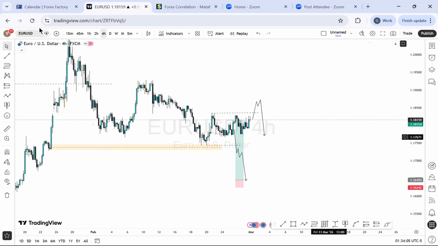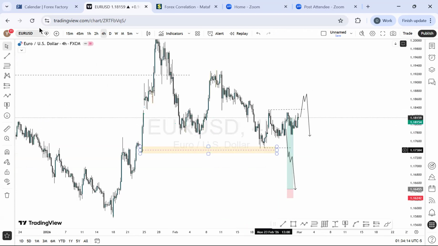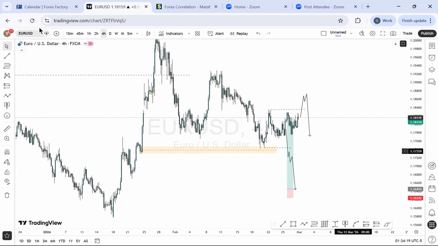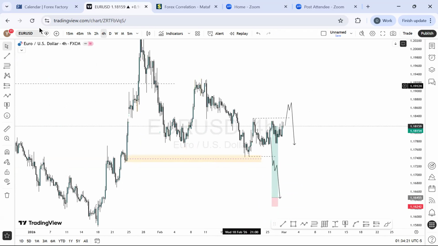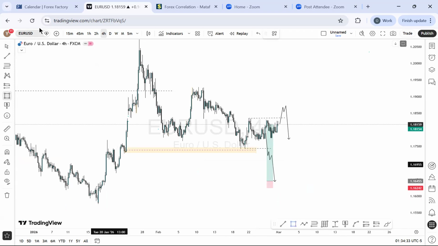Based on what we have on DXY, we should be expecting more buy, and that means on Euro US dollar overall, we should be expecting more sell. This rebound is small and it's more of a range, so it's more like we have bulls in charge of the market, and let's see how this is going to play out. But overall, on the 4-hour time frame, we have a solid bearish momentum, lower highs and lower lows. So right here, we might just have something like this before we break below. And that being said, it means we can have the price settling to a price level like this in the nearest future. So that's what we can take away from what we're looking at.